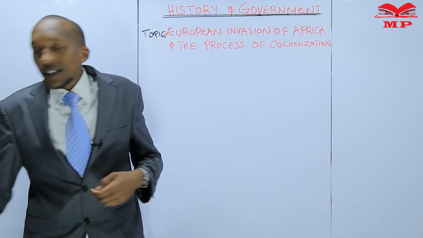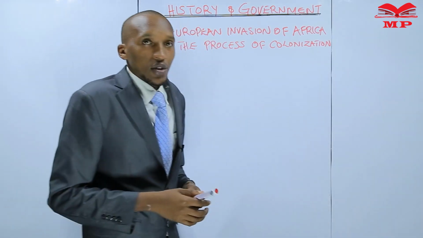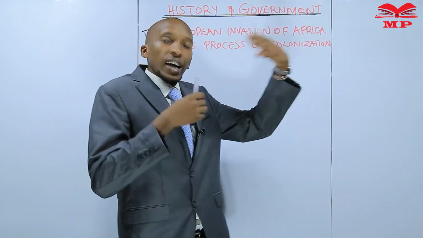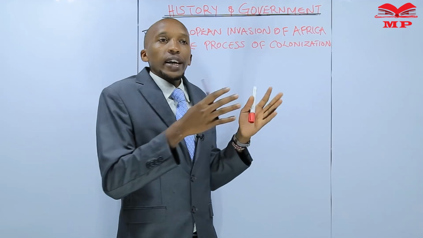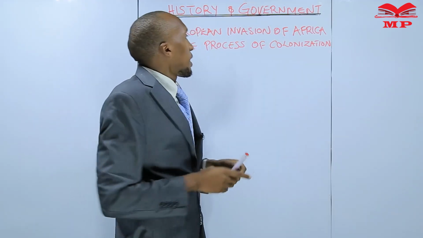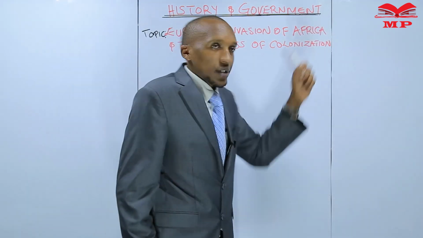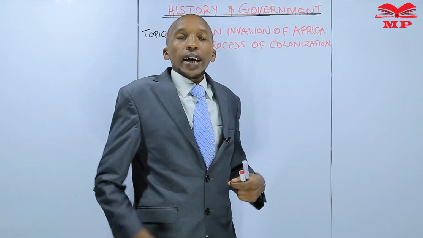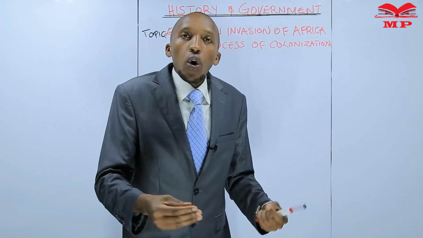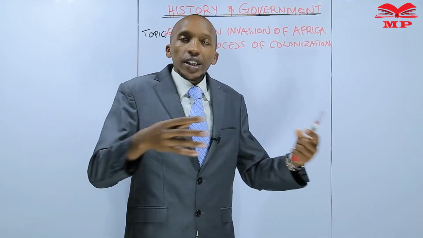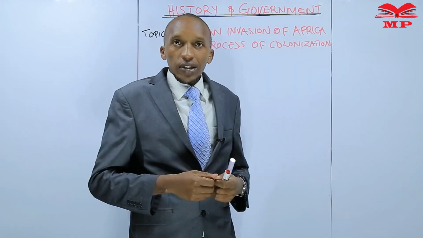So towards the 18th, right? So those were just the very earliest people. But in the 18th and 19th century, Africa as a continent experienced more visitors into its borders. There were more people.